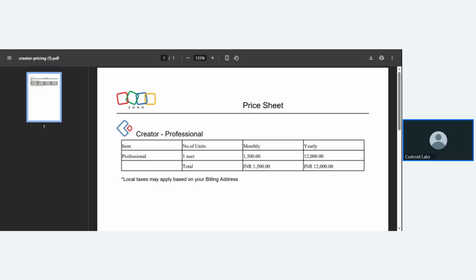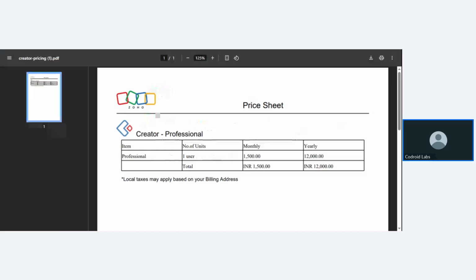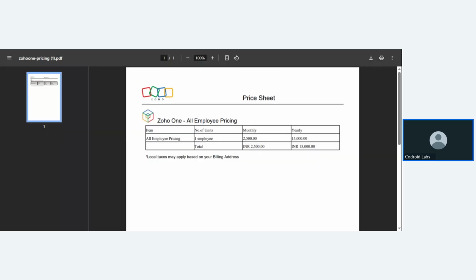The Zoho One Bundle plan is a 45-plus application packed plan where Zoho Creator is already included. I will also share my screen to show how much the Zoho One Bundle plan costs. Zoho Creator is included there. The monthly plan is 2,500 and the yearly plan is 15,000 per month.